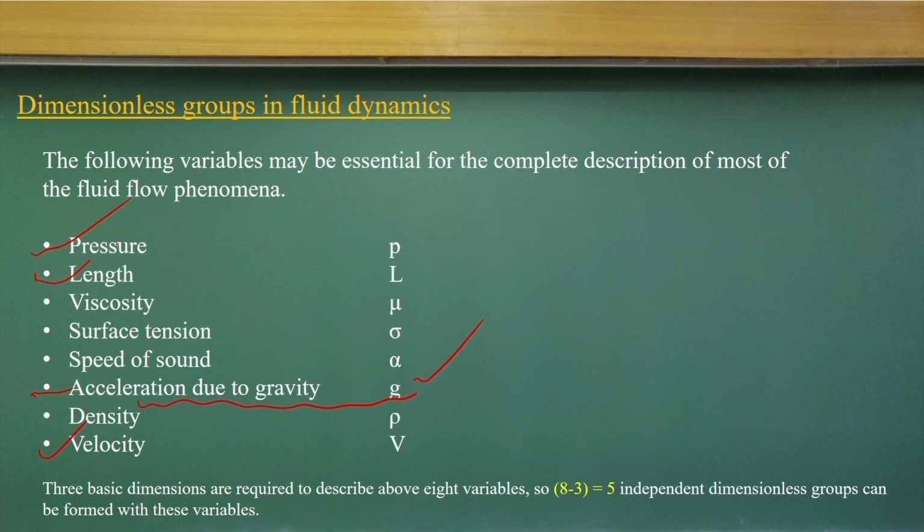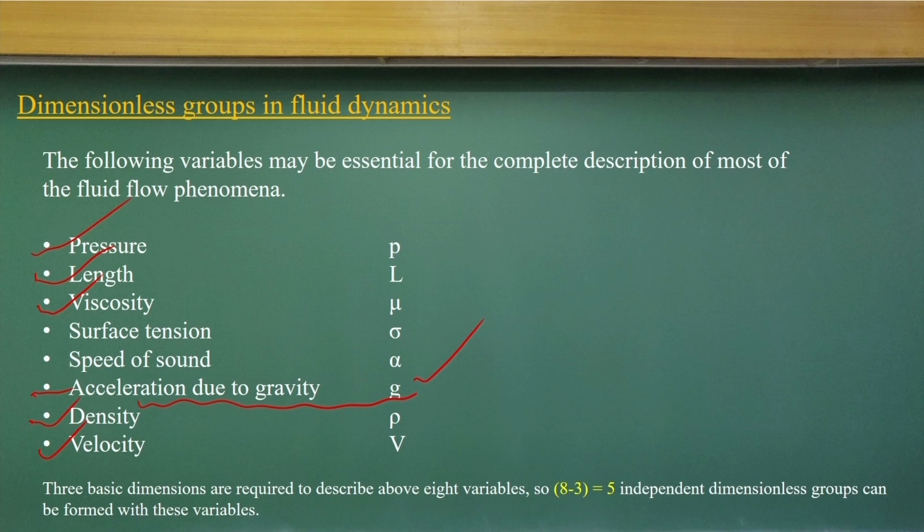The length dimension will be there. Then density will represent the mass, and the viscosity will define the flow resistance. Another very important one is surface tension. When you have an interface of two fluids, you will have a surface tension.